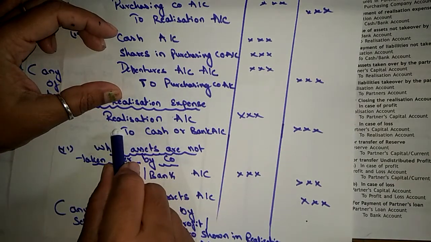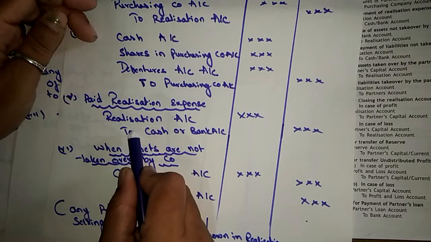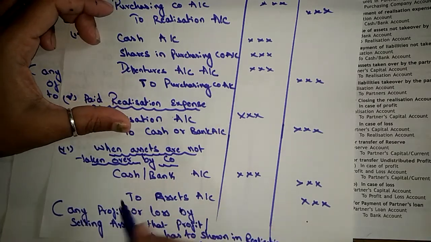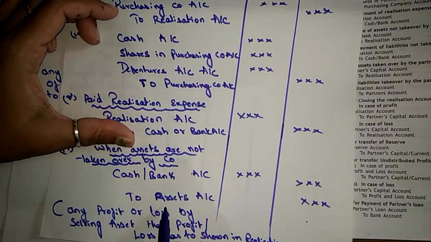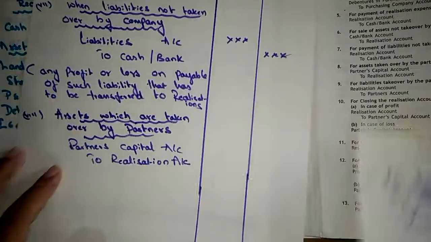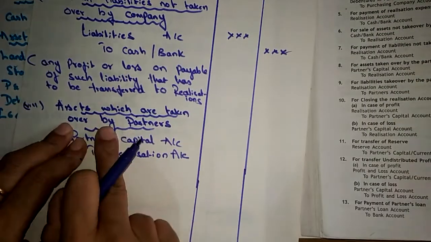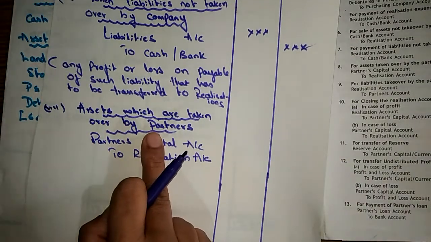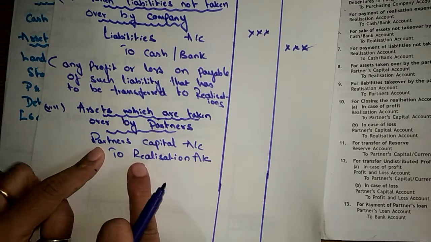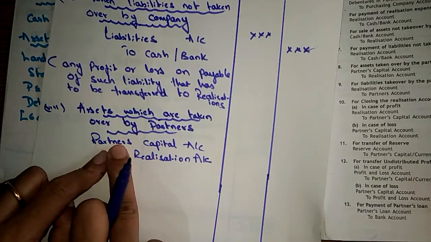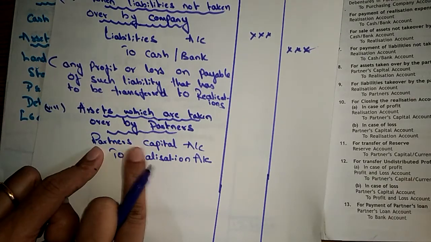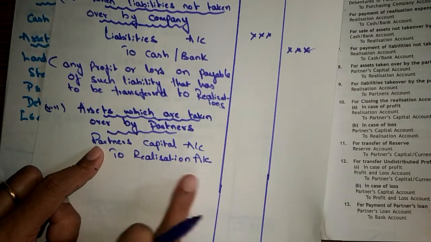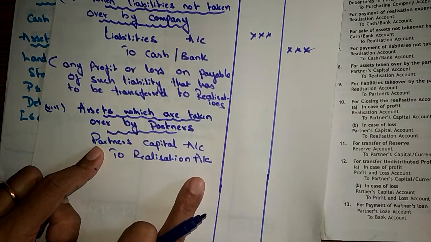For this we are going to pass this entry, realization cash or bank account to asset account. When assets are taken over by partners, so individually the partner is taking those assets, in such case that has to be debited to partners capital account to realization account.